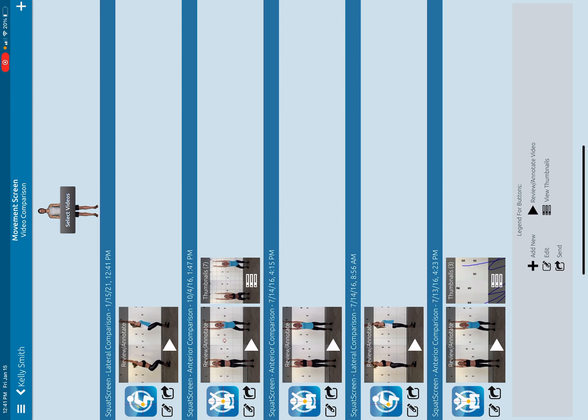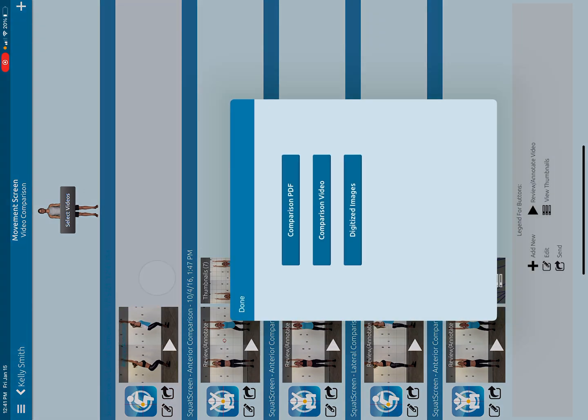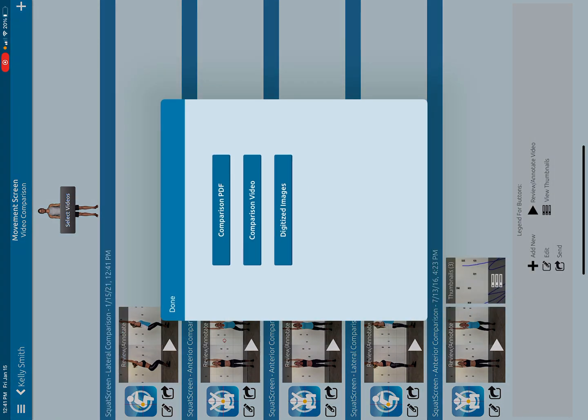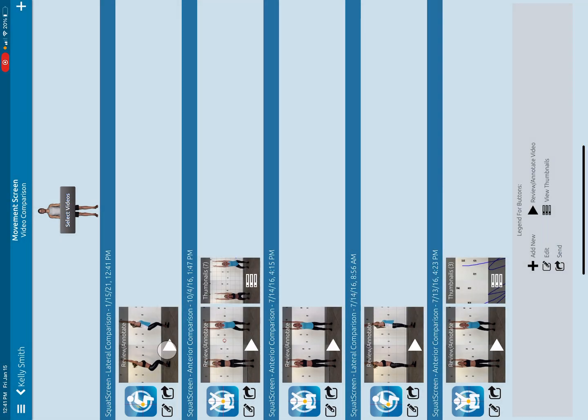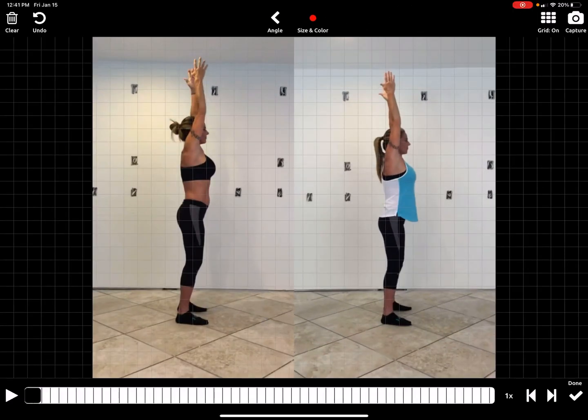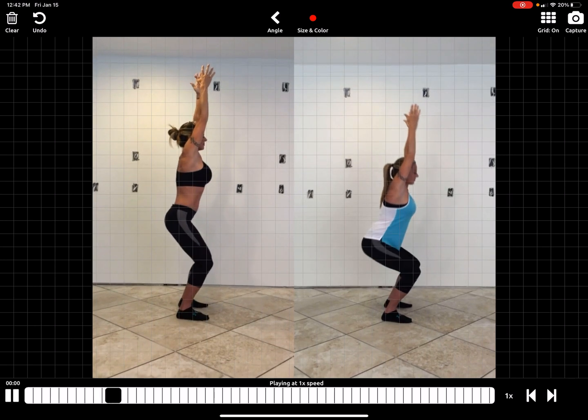Now, obviously it just rotated my screen. I'm going to probably rotate it back here in a second. I'm going to click right here, and I'm going to show the comparison video. Actually, I don't want to save that. I just want to hit play. There we go. Now we're back to landscape instead of portrait. And if I hit play, now you have the video.